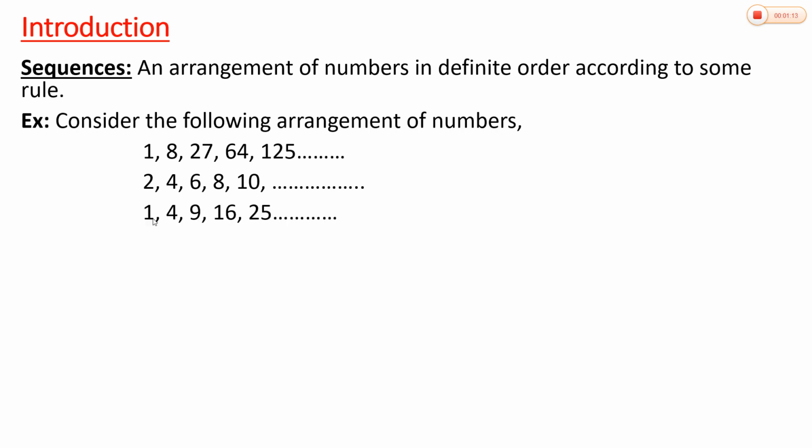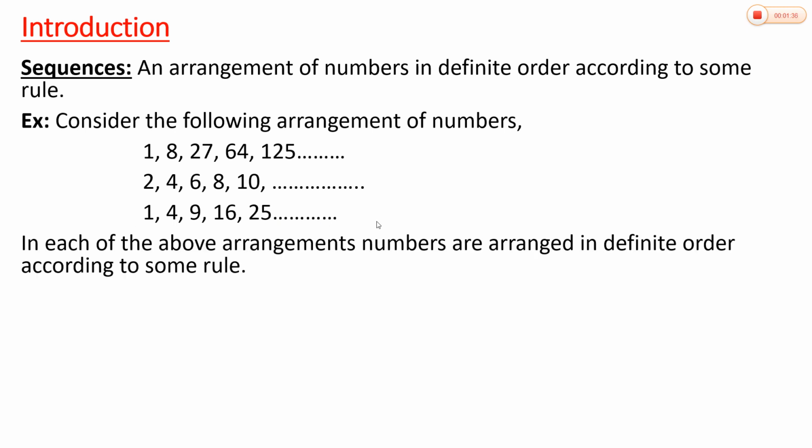And the third sequence is 1, 4, 9, 16, 25. If you see this carefully, these are the squares of natural numbers. For example, 4 is 2 square, 9 is 3 square, then 4 square, 5 square, and the next numbers will be 6 square, 7 square, 8 square, and the sequence goes on. In each of the above arrangements, numbers are arranged in definite order according to some rule. So, these are called sequences.